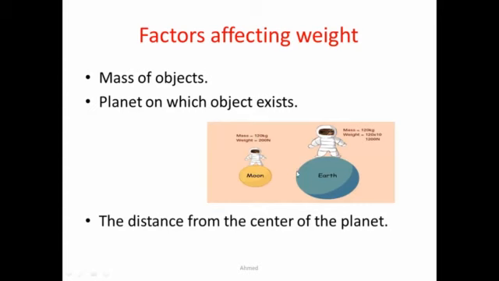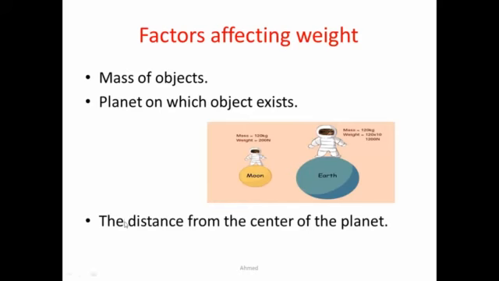As we can observe in the following picture, if you measured your mass on the Moon surface and on the Earth's surface, you will find that your mass is the same, because mass doesn't change by changing the place. But in case of weight, it changes by changing the place, because the value of the attraction force of the planet differs from one planet to another.